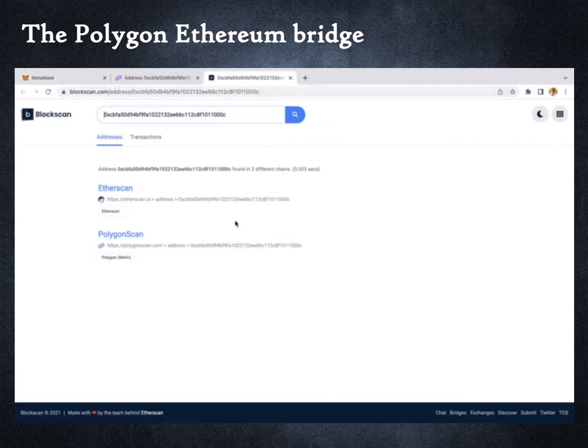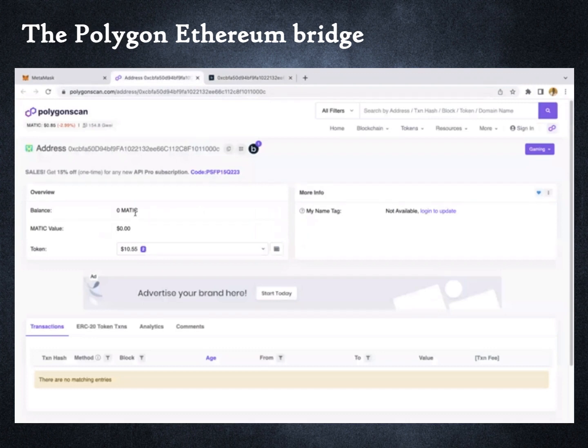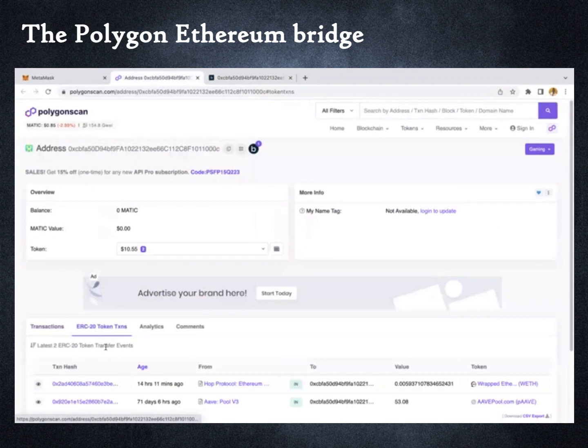For instance, if the same bank account number was being used by both Citibank and JP Morgan, it would not make them the same account. The account details are a copy and paste of Ethereum. We can see that I don't hold any Matic, which is the native currency of Polygon. But I have 2 tokens held by this address. One of them is what I just received from the Ethereum blockchain. The other one is a token that I do not recognize.